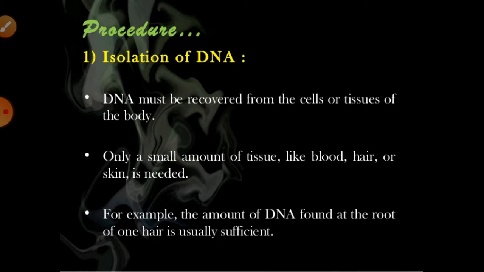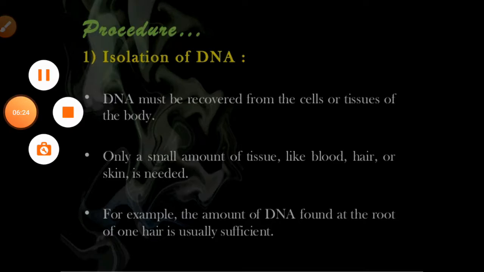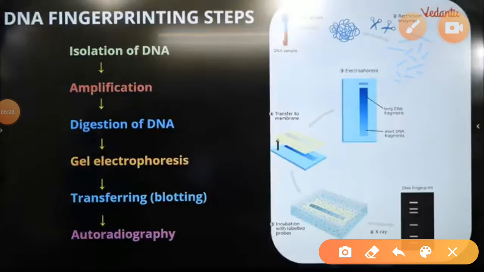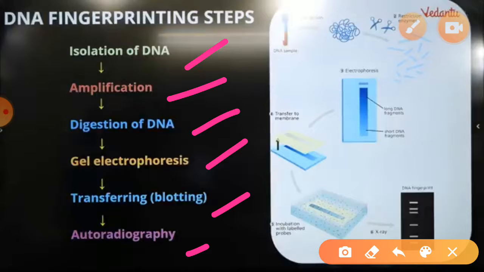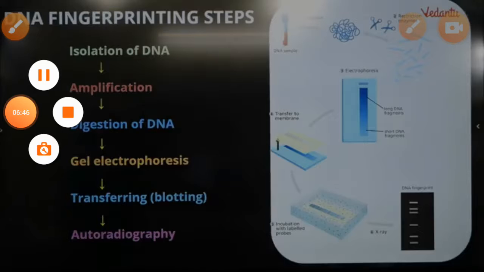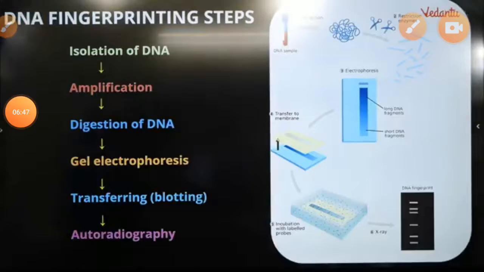So after that, how can this process of DNA fingerprinting be done? These are the different processes through which it can be done: isolation of DNA, amplification, digestion of the DNA, gel electrophoresis, transferring or blotting, and autoradiography. These are the different processes through which we can do such DNA analysis.